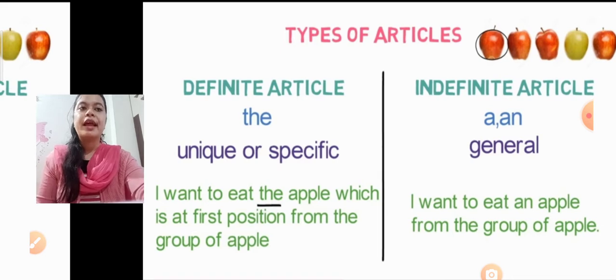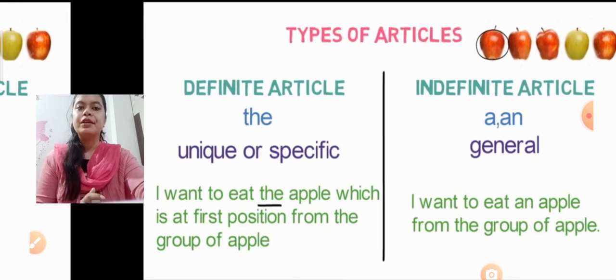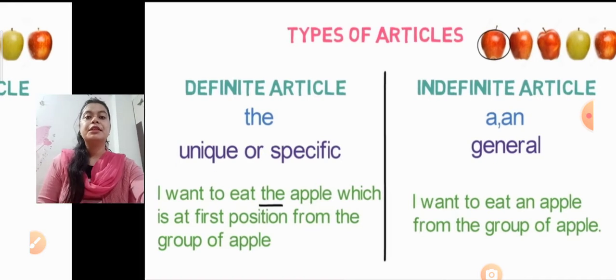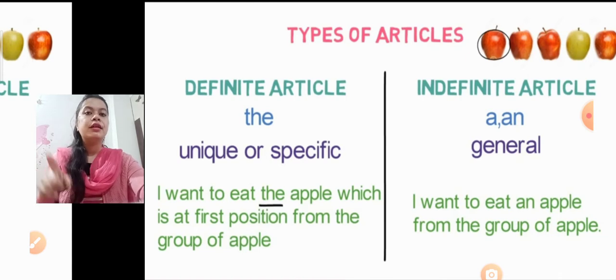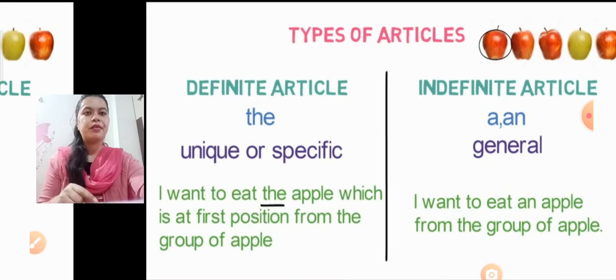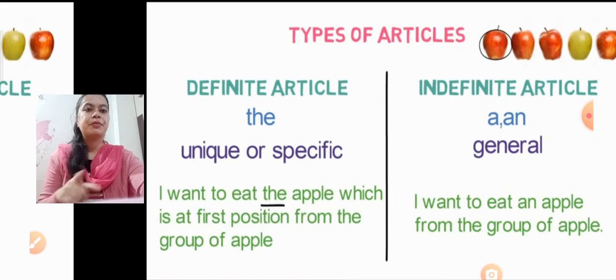For example, there are apples in that picture you can see, and you are saying that I want to eat the apple which is in the first position in the group of apples. You want to eat one specific apple. You are pointing to the specific apple. That's why we used the here, the definite article, because we are pointing to a unique or specific thing.